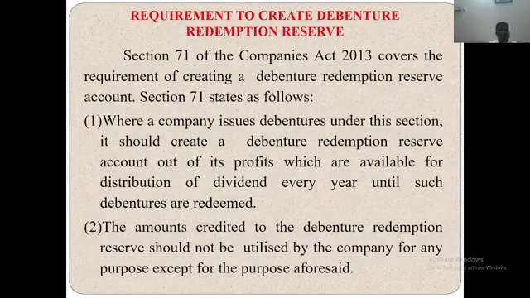According to the Indian Companies Act 2013, Section 71 of the Act covers the requirement of creating a debenture redemption reserve account. Section 71 states as follows. Where a company issues debentures under these sections, it should create a debenture redemption reserve account out of its profit which is available for the distribution of dividend every year until such debentures are redeemed. The amount credited to the debenture redemption reserve should not be utilized by the company for any purpose except for the purpose aforesaid.